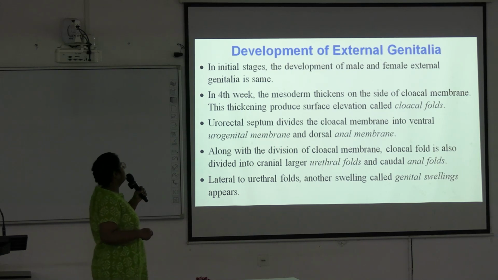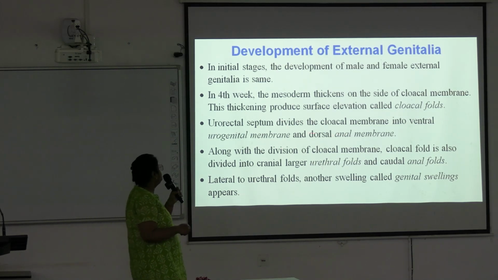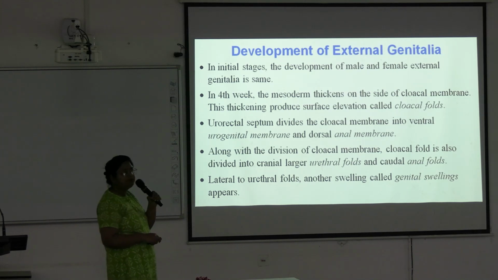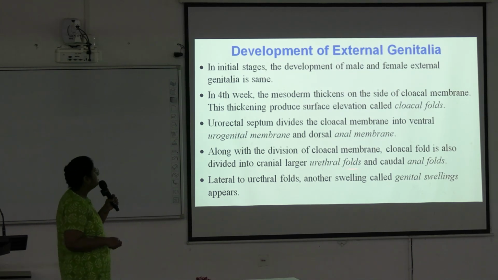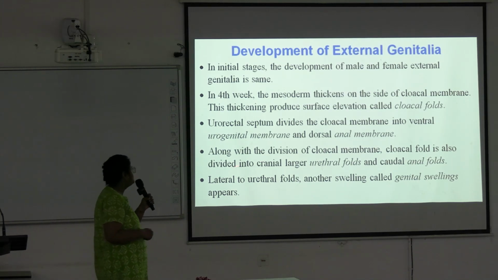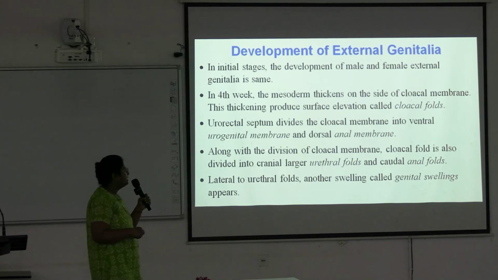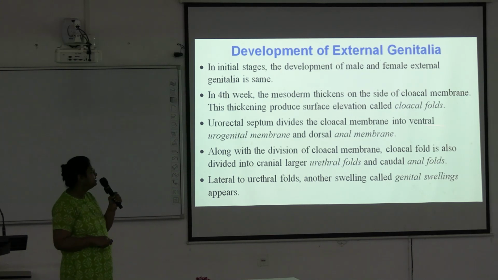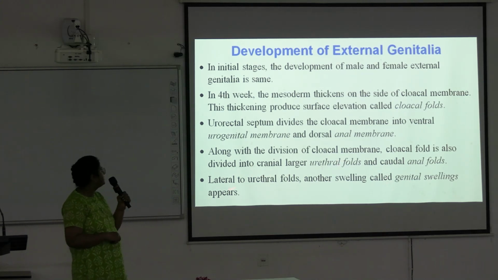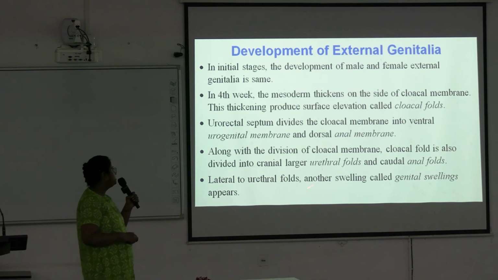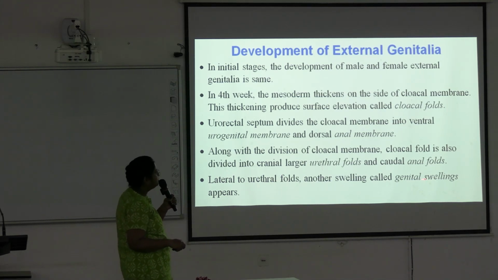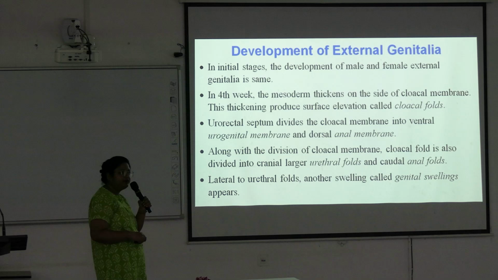The urorectal septum divides the cloacal membrane into the ventral urogenital membrane and the dorsal anal membrane. Along with the division of the cloacal membrane, the cloacal fold is also divided into cranial urethral folds and caudal anal folds. Later, lateral to the urethral folds, another swelling called the genital swellings appears.